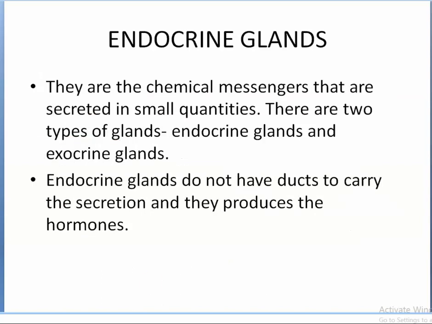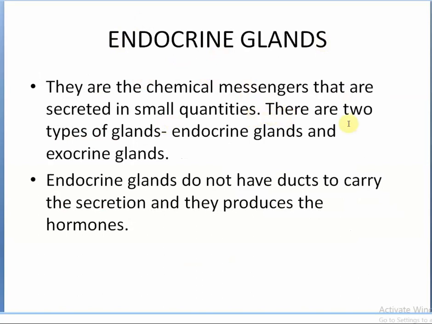Then after the plant hormones, we are going to proceed to hormones in animals, especially human beings. Let us discuss endocrine glands. So what are endocrine glands? In class 8 you have already read that endocrine glands are ductless glands. They are chemical messengers that are secreted in small quantities.